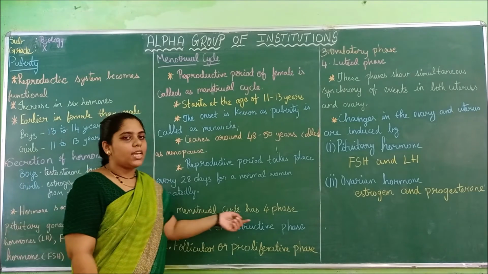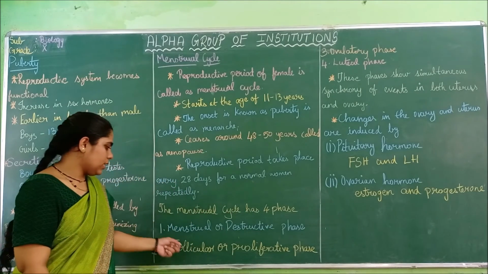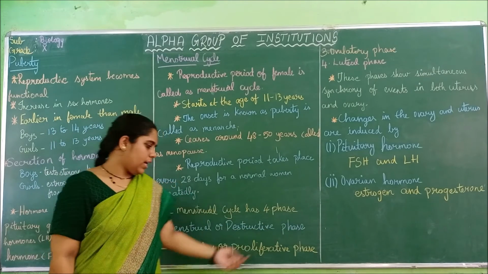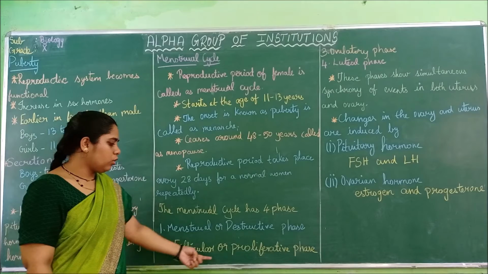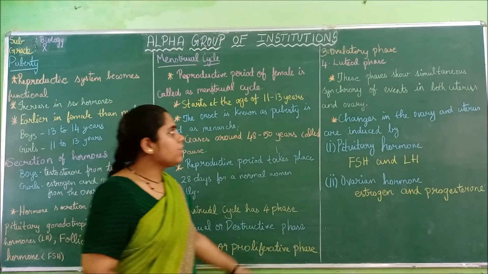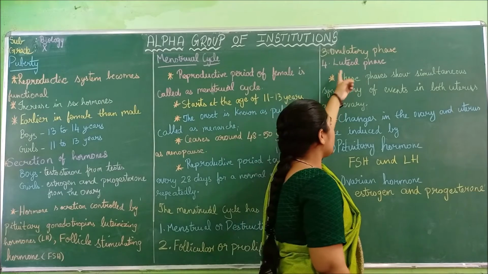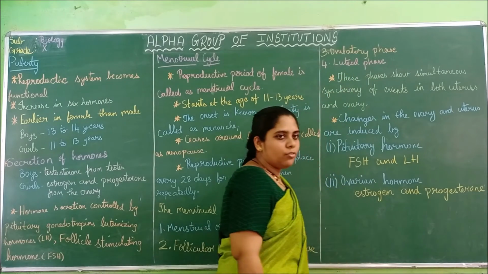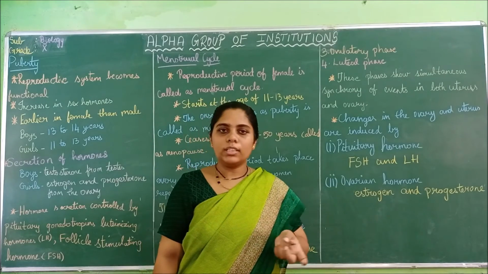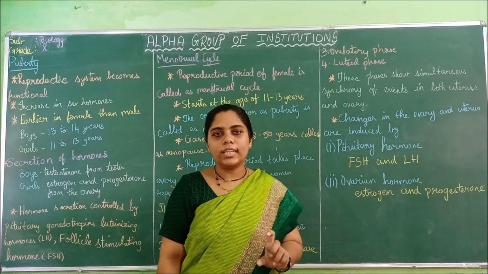Then the menstrual cycle has 4 phases. First is the menstrual or destructive phase. Second is the follicular or proliferative phase. Then the ovulatory phase and the luteal phase. So these are the 4 phases. I will tell you what those are in detail in the next section.